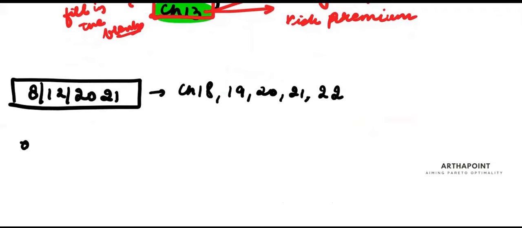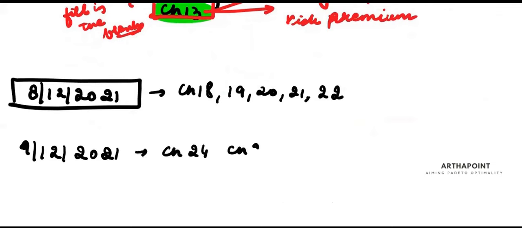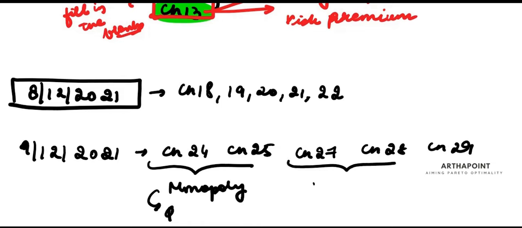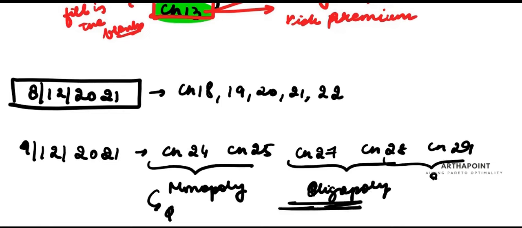On the next day, 9/12/2021, you will do chapters related to monopoly and oligopoly. Chapters 28 and 29 are monopoly. There was a question on this in the last exam. This is oligopoly. We again had a 2-mark question on this in the last exam, and this is game theory.